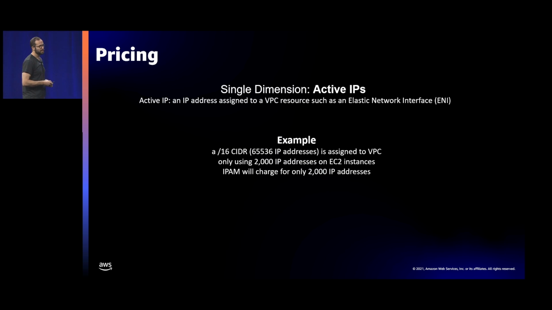In this example, we have a /16 VPC, that's 65,000 IP addresses, say assigned by IPAM. If that VPC only has 2,000 network interfaces, maybe 2,000 EC2 instances, IPAM will charge only for those 2,000 instances. For the specifics of the pricing, you can check out our public documentation.